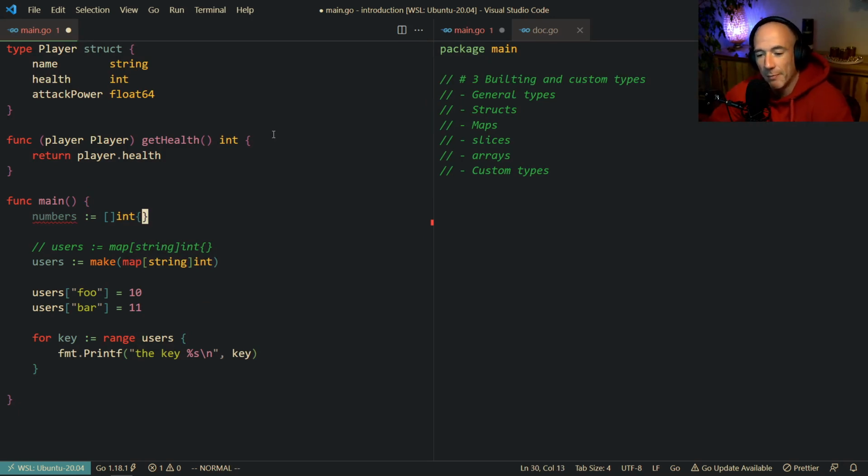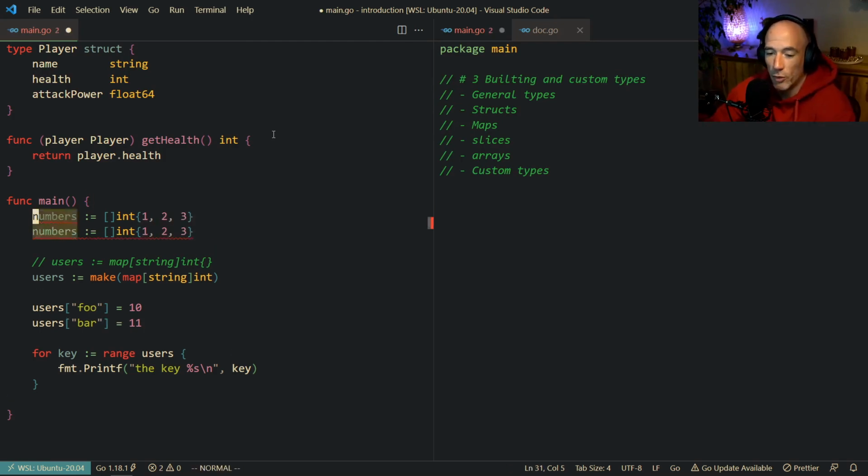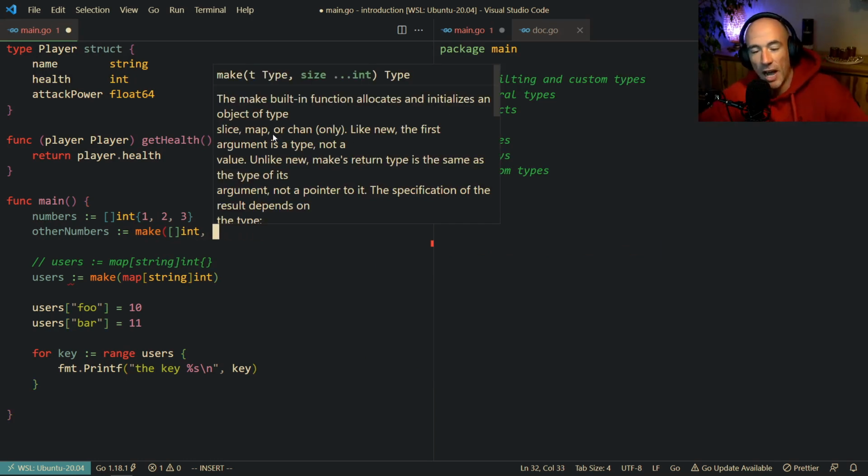And the same thing as in maps, we're going to instantiate it like here. Or we can put, we cannot only put integers here like this: 1, 2, 3. Or we could also say other numbers. And that's going to be another way to initialize this: say the make keyword, right? With the make keyword here, we need to specify the initial size of the slice, because a slice is dynamic.